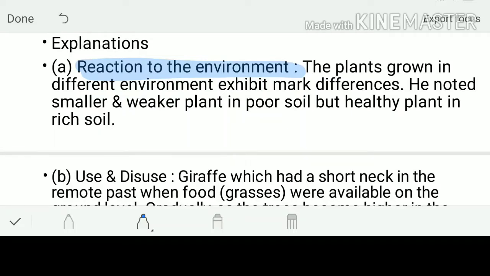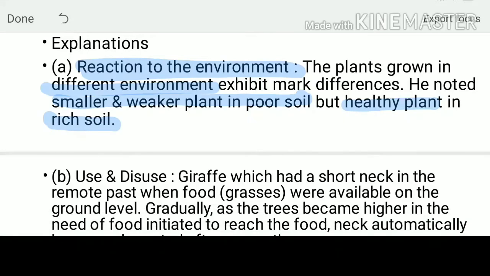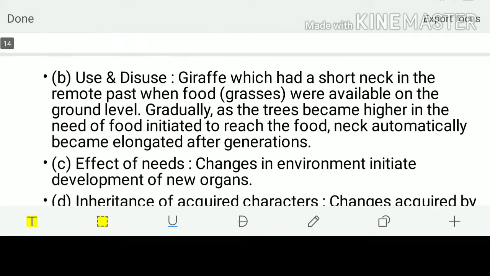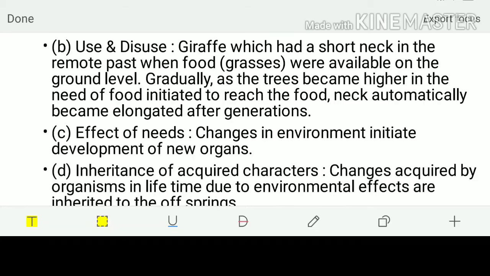Here, what did he say? Plants grown in different environments exhibit marked differences. He said that smaller and weaker plants are there in poor soil, but healthy plants are there in nutrient-rich soil. This was his explanation for the reaction to the environment. If the soil does not have a lot of nutrients, the plant will be weaker, and if the soil has a lot of nutrients, the plant will be healthier.